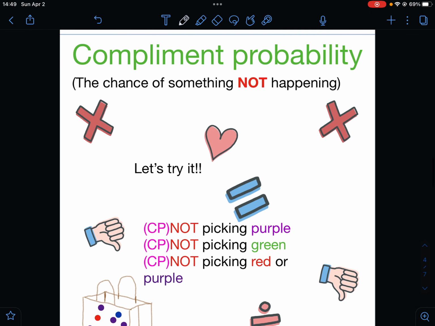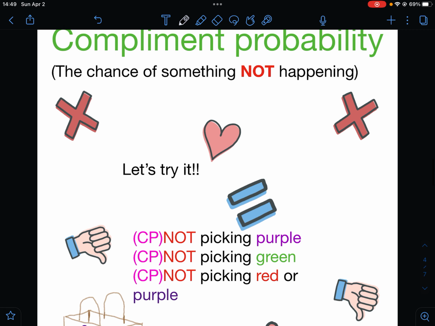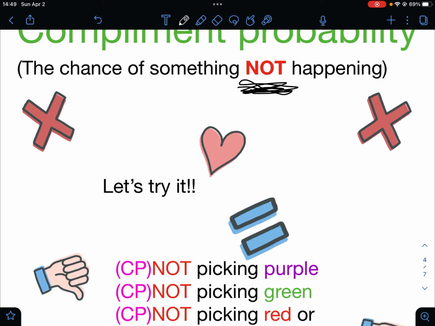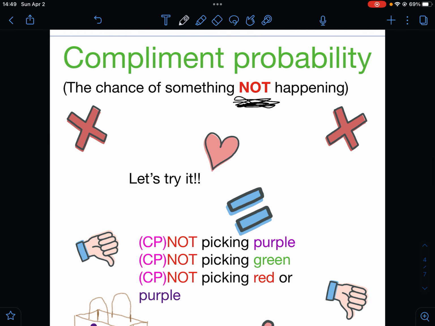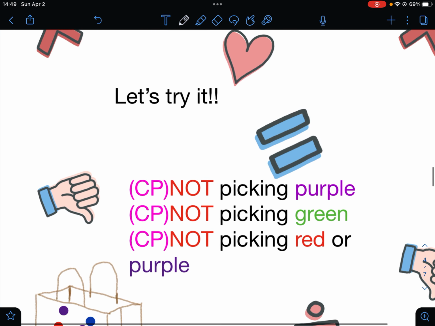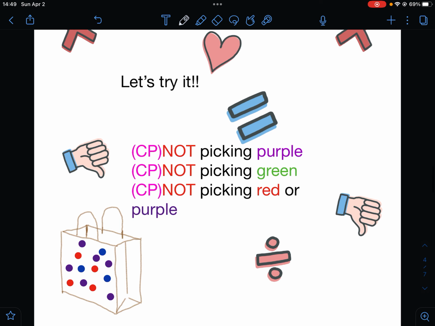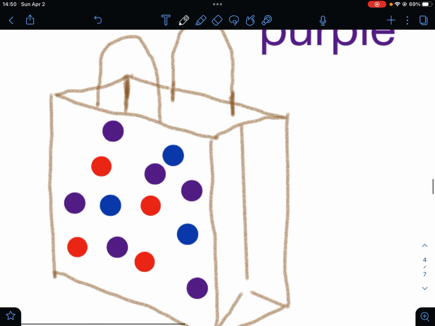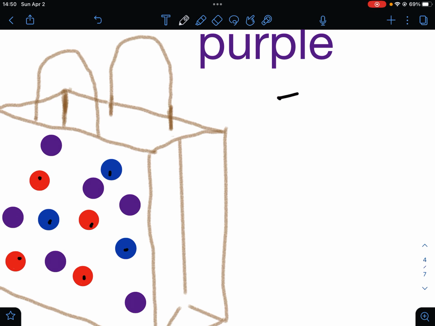Now this is the complement property, the chance of something not happening. So it would be kind of the opposite. Let's try it. This is the complement property. So not picking purple, we're looking at this thing. First we would count how many are not purple: 1, 2, 3, 4, 5, 6, 7. So we have 7, so we would put 7 on top.